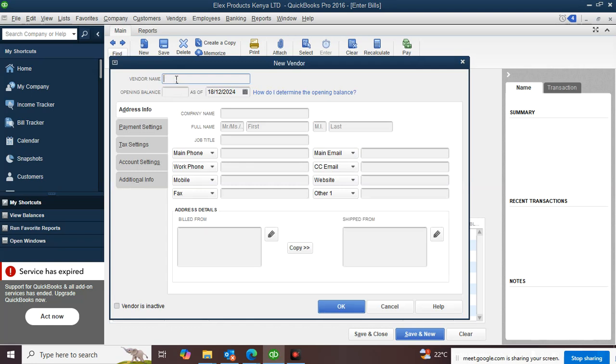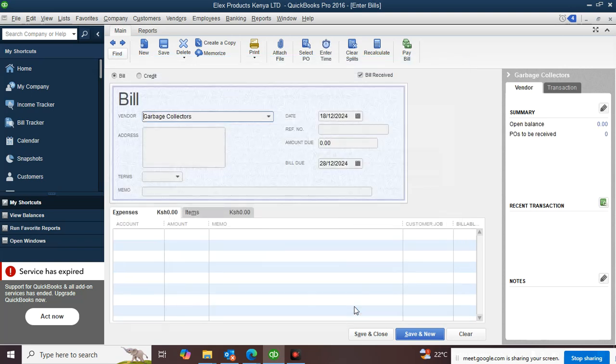Okay, now you can write. Can we call it garbage collection? Yeah, we can call them garbage collectors. Garbage collectors. Then hit OK.